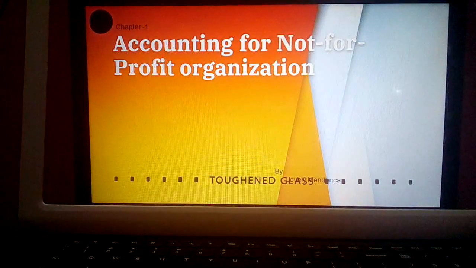These organizations' importance we can see in the present scenario as the world is facing the problem of extreme pandemic. In this situation, these organizations use the raised fund to provide basic facility like providing food facility, health facility, etc. So there are not just the profit making organizations, but there are also organizations which want to render service. So this is the reason why these not for profit organizations are set up. Not for profit organization means organization which is set up for the purpose of rendering service, but not for the purpose of making profit. So this is the meaning of not for profit organization.